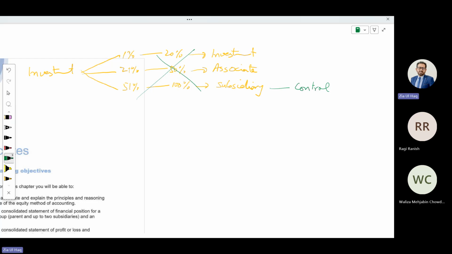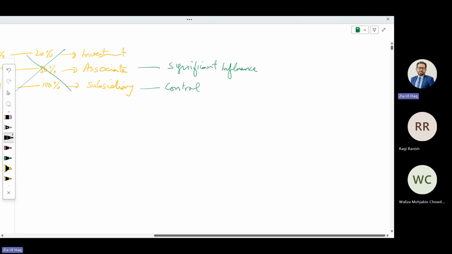As for associate, if you are having significant influence in any investee company, that will be your associate. What does significant influence mean?